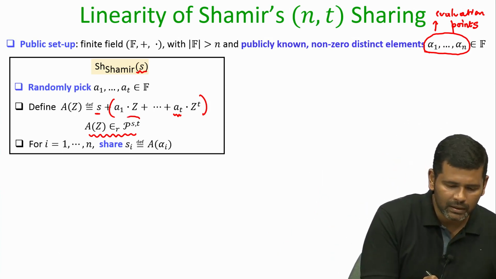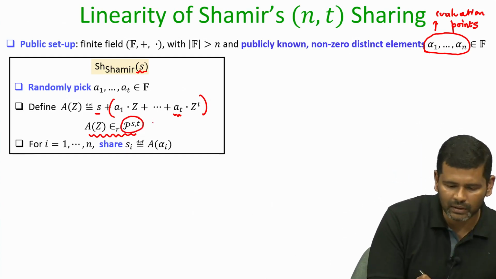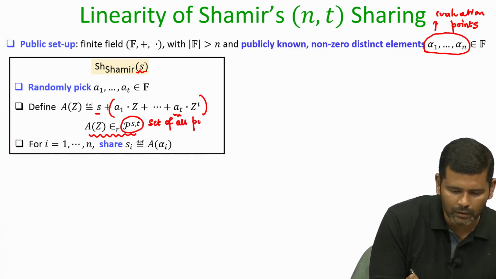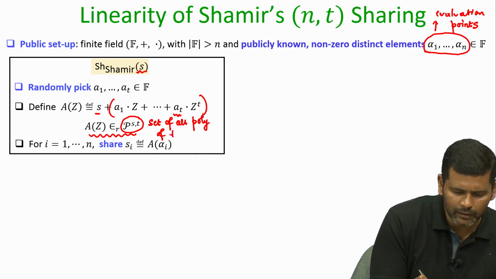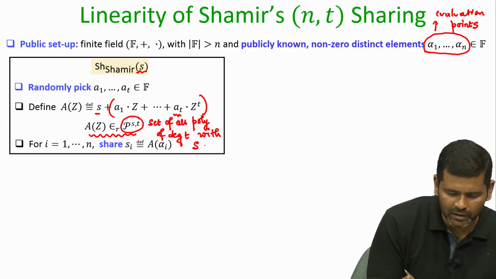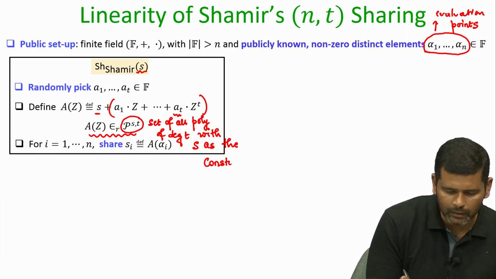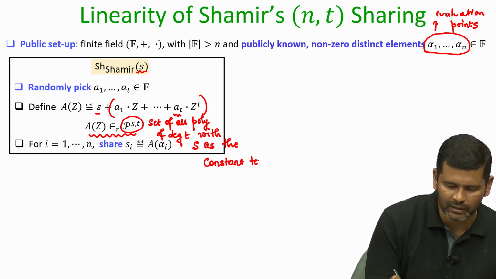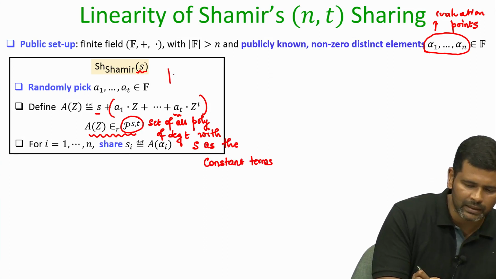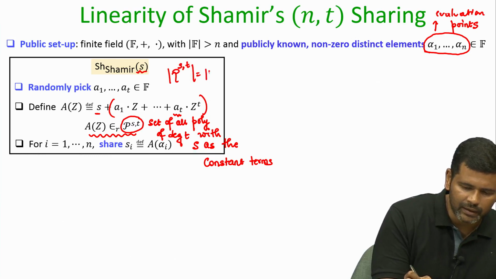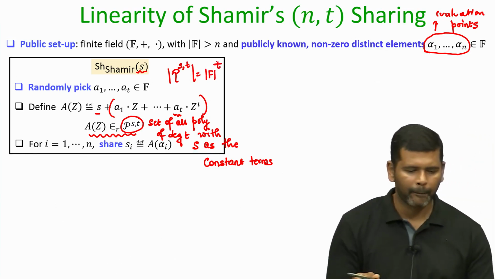Also remember that this set P superscript s comma t denotes the set of all polynomials of degree t with s as the constant term. All these things we have discussed rigorously in our earlier lectures, and we know that the number of such polynomials is the cardinality of the field raised to the power t.